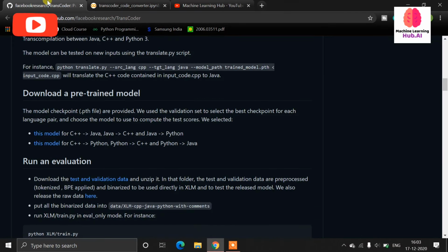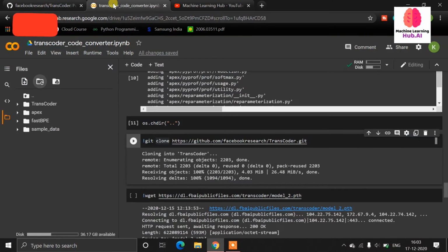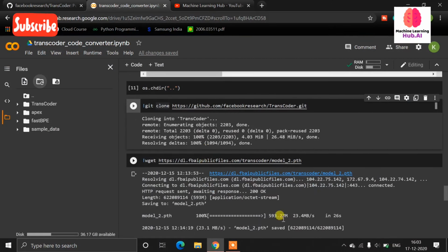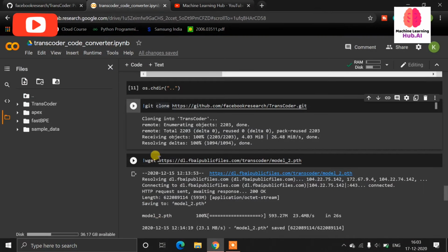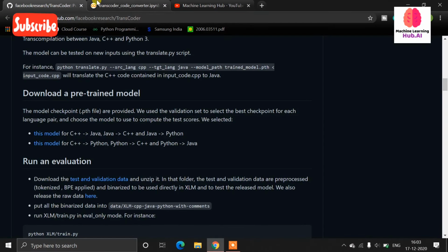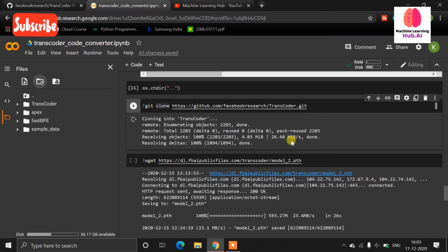Currently I want to convert my Python code into C++ or Java code, so obviously I will use model 2. I copy this link here, and I am using wget to download that model.